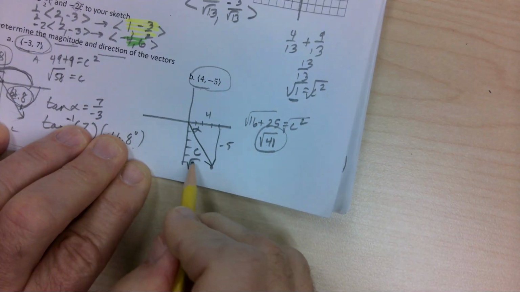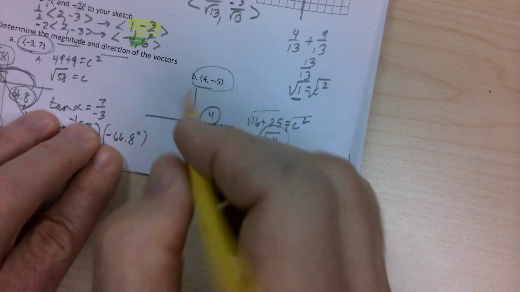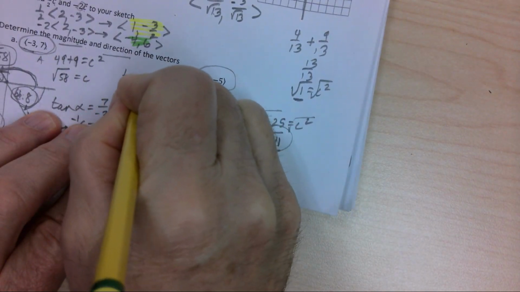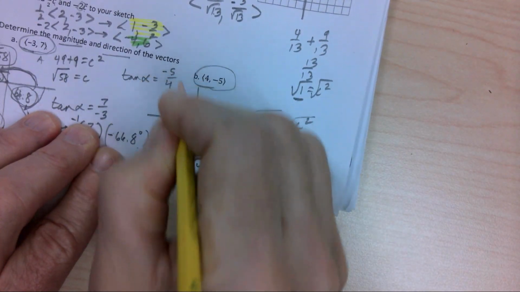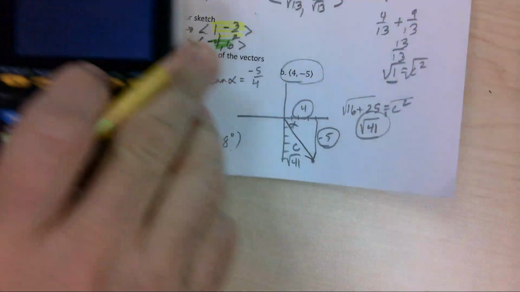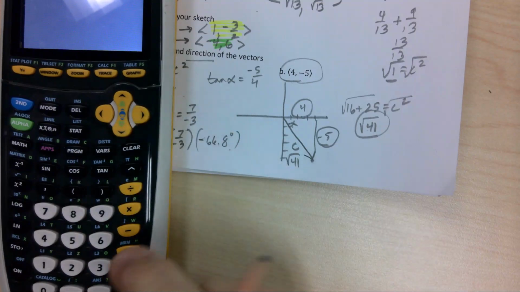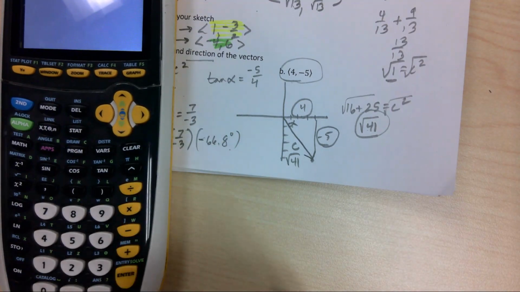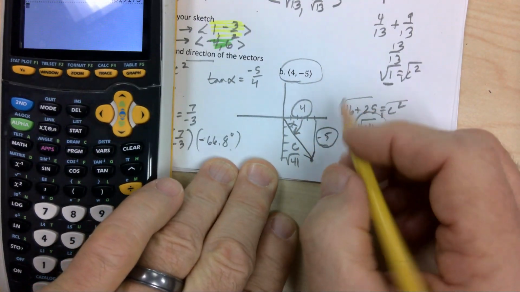Now this time, put a little fishy there. I know this is the square root of 41, but I'm going to use the opposite and the adjacent to find this. So tangent of our little fishy guy, opposite over 4. So here we go. Inverse tangent of negative 1.25 is negative 51.3.